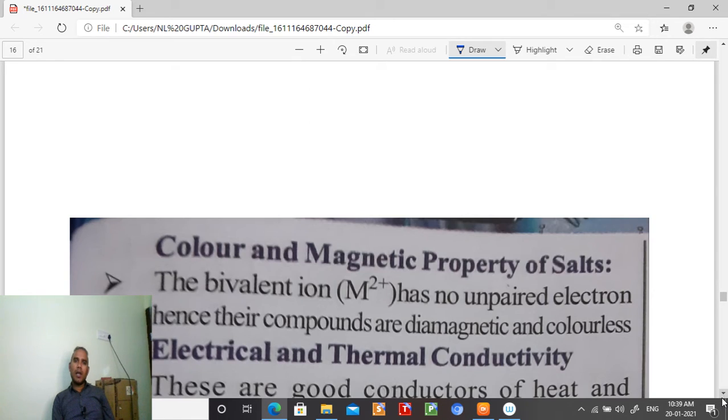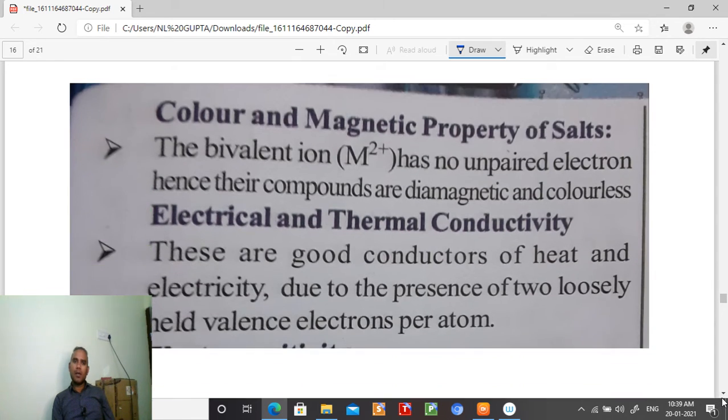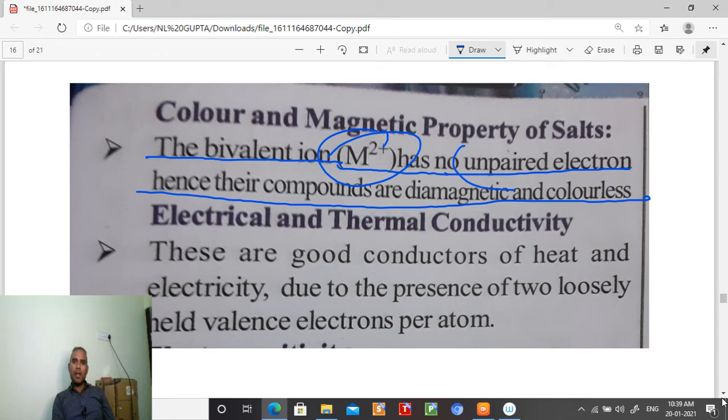What is the next point, students? The color and magnetic properties of salts. So what about color? The bivalent M2+ ion has no unpaired electron, hence their compounds are diamagnetic and colorless. So if you talk about the M2+ ion, there is no unpaired electron. So no unpaired electron, hence their compounds are diamagnetic and colorless.